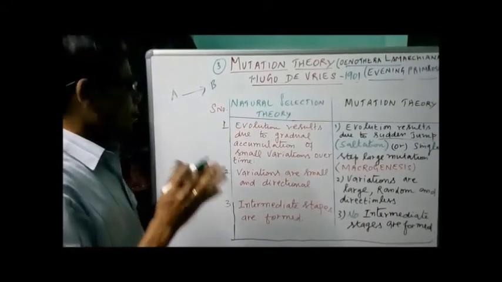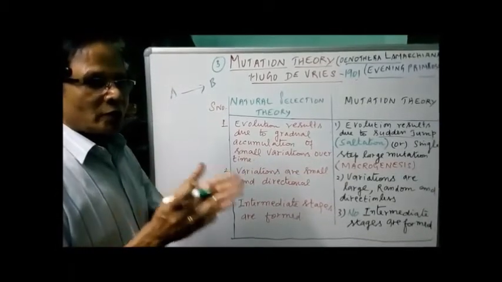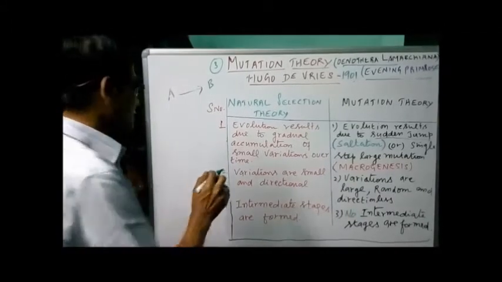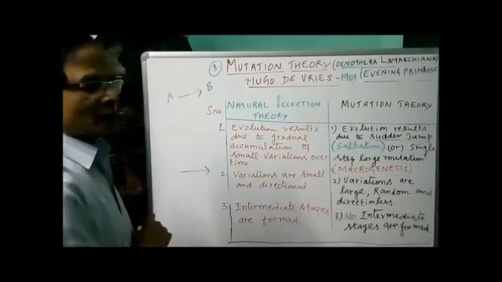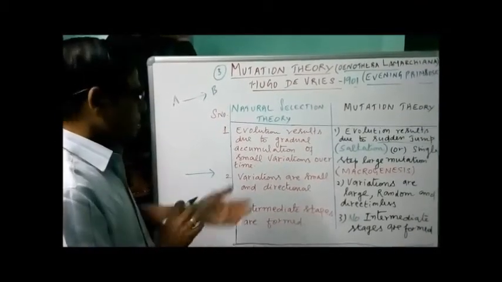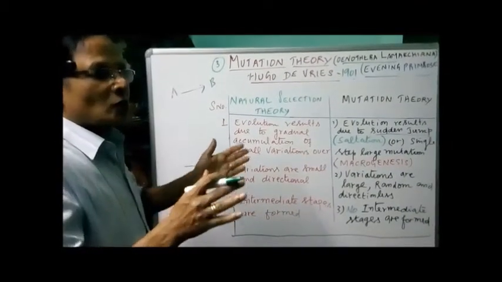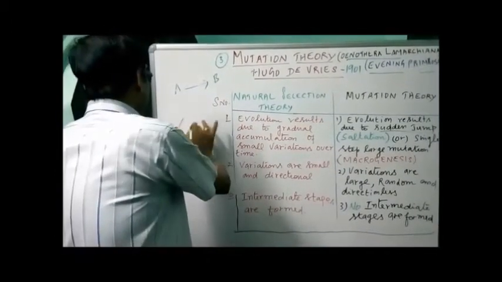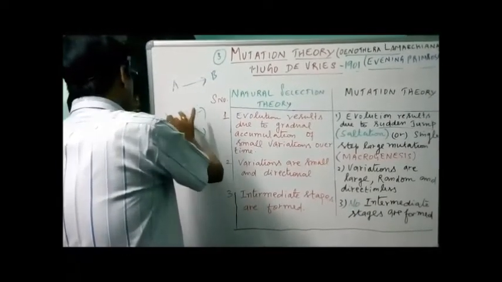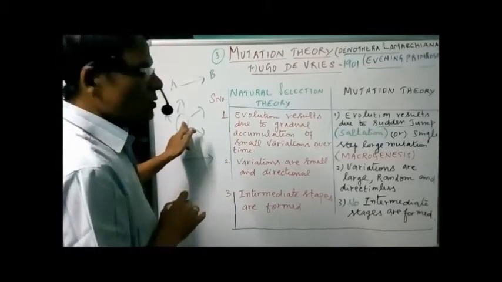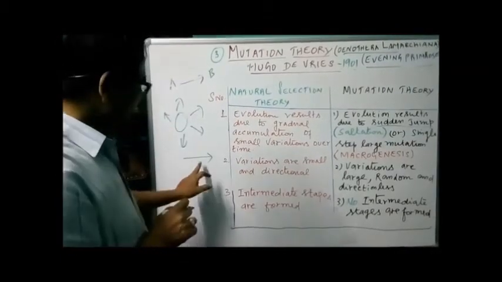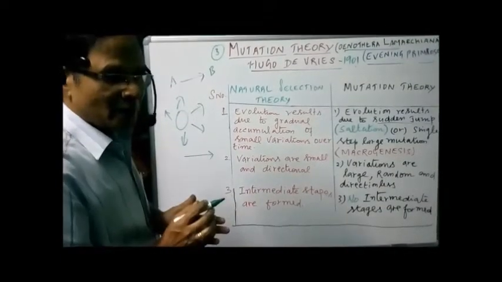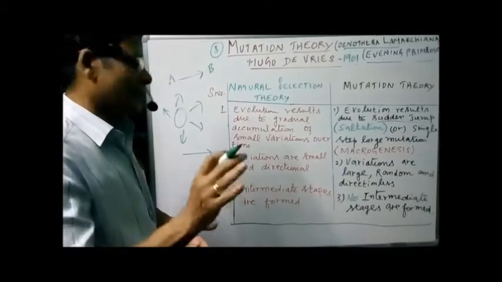The second one, the variations are always small. Accumulation of variations only resulted in new species, that is called evolution. Variations are small and directional. It is occurring in a particular direction, starting from here, ending here. But in the case of mutations, the variations are always large, and also random, so they occur in any direction. This is according to De Vries, and this one according to Darwin. So variations are large, random and directionless. They occur in any direction.